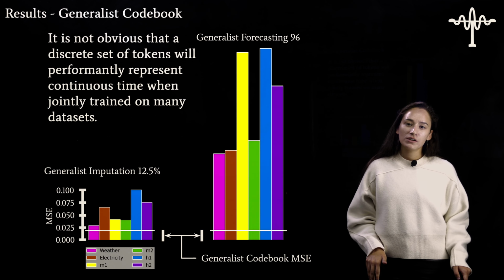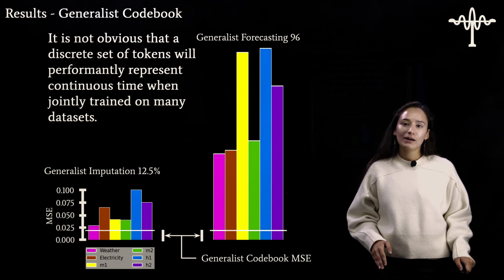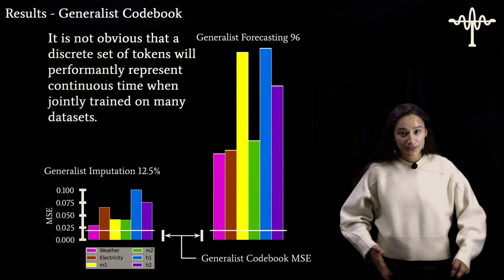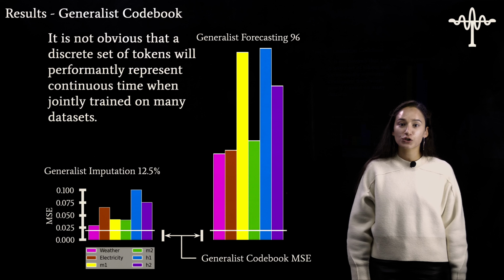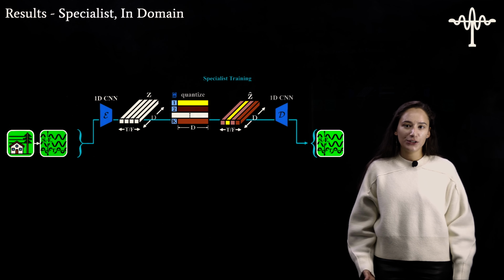I also want to mention that for the specialists, this is the same trend. The codebooks for the specialists, the error from them is very small compared to the error from the downstream tasks, because these downstream tasks are really complicated. Next, I want to look at the specialist in-domain results.